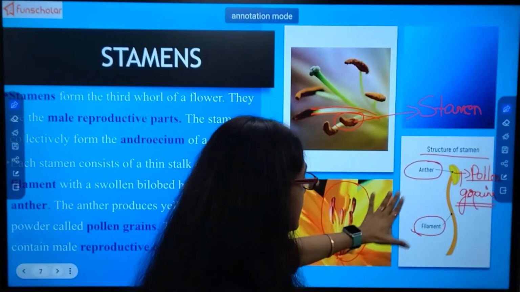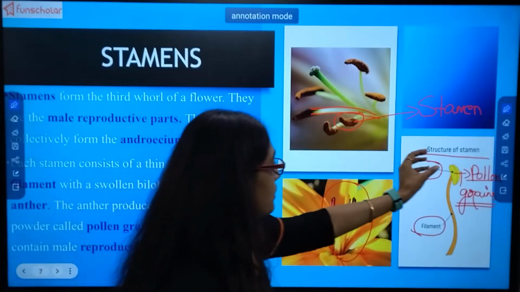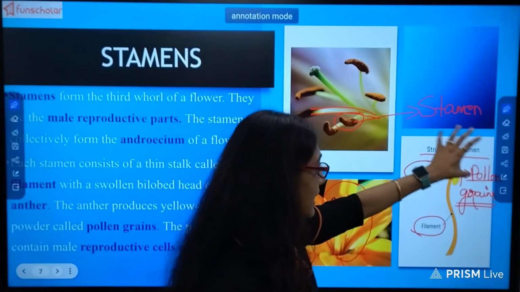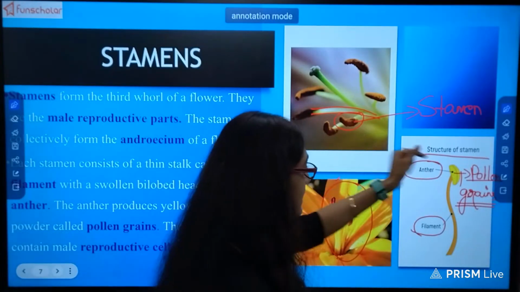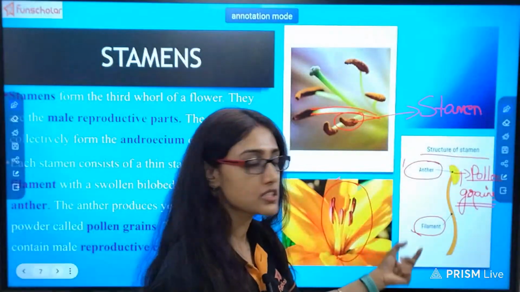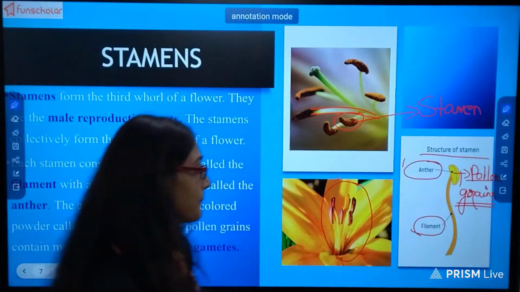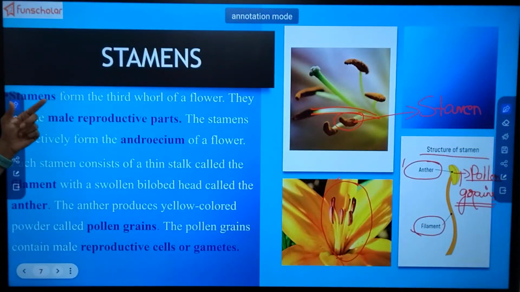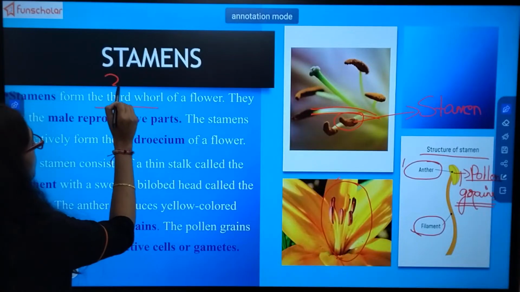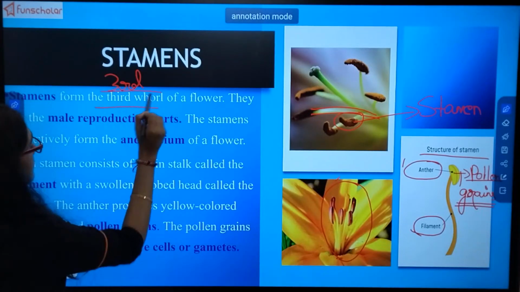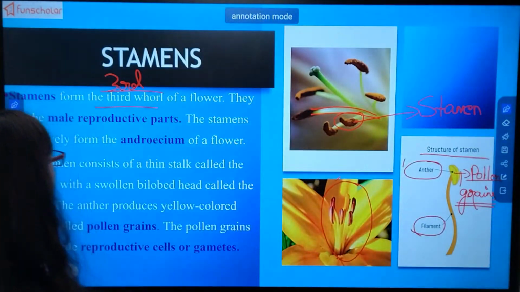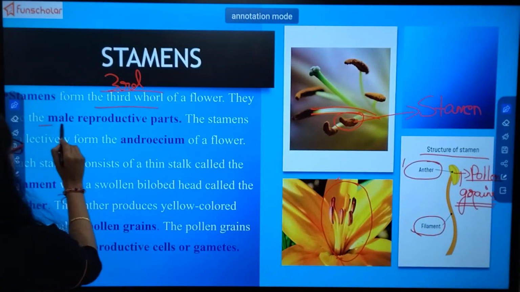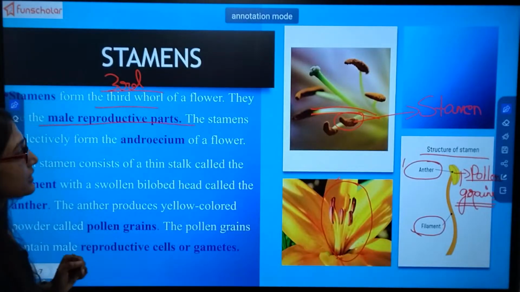And what is stamen? Stamen is a long filamentous structure that has a bulge. This bulge is known as anther and the long pipe-like structure is known as filament. Now let's read. Stamen forms the third whorl of the flower. Now this is the male reproductive organ. Okay, so what do you mean by male reproductive organ?